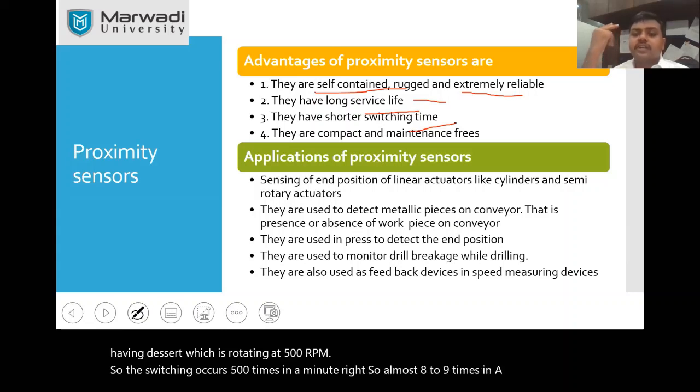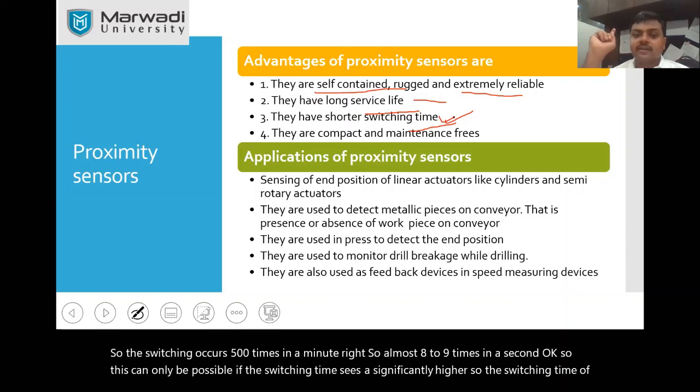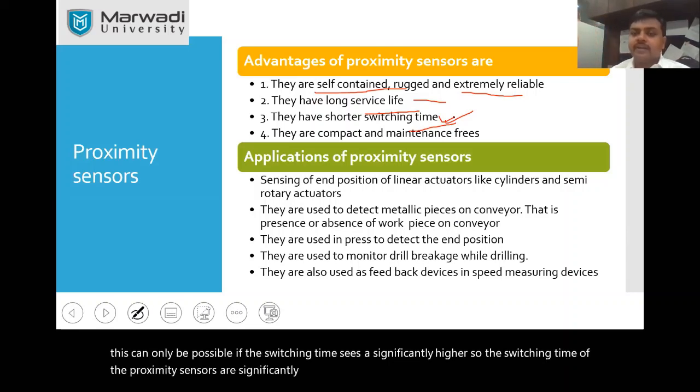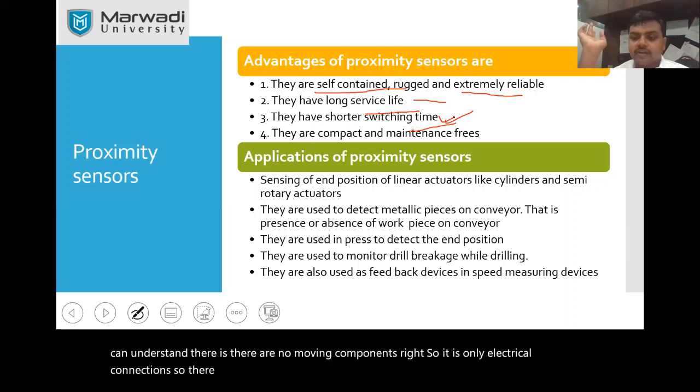This can only be possible if the switching time is very short. They are compact and maintenance free. As you can understand, there are no moving components, so it is only electrical connections. There is nothing called lubrication or cleaning. It is completely maintenance free.